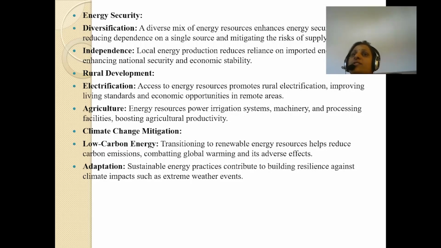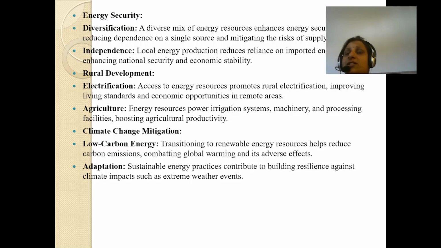Energy resources also help in the transition to renewable energy to reduce carbon emissions, combating global warming and its adverse effects. Adaptation: sustainable energy practices contribute to building resilience against climate impacts such as extreme weather events. Clear, students? Not only biodiversity and protecting forests are important, but energy resources also contribute against various climate impacts such as extreme weather events.